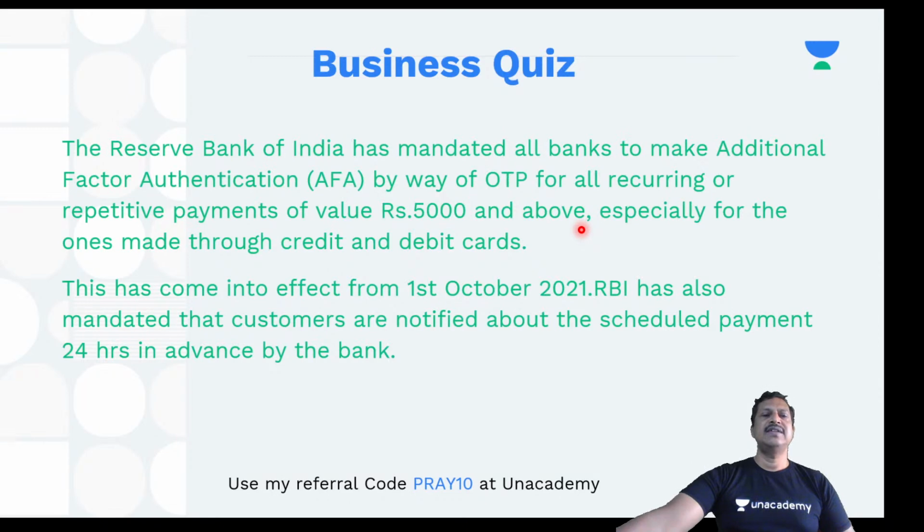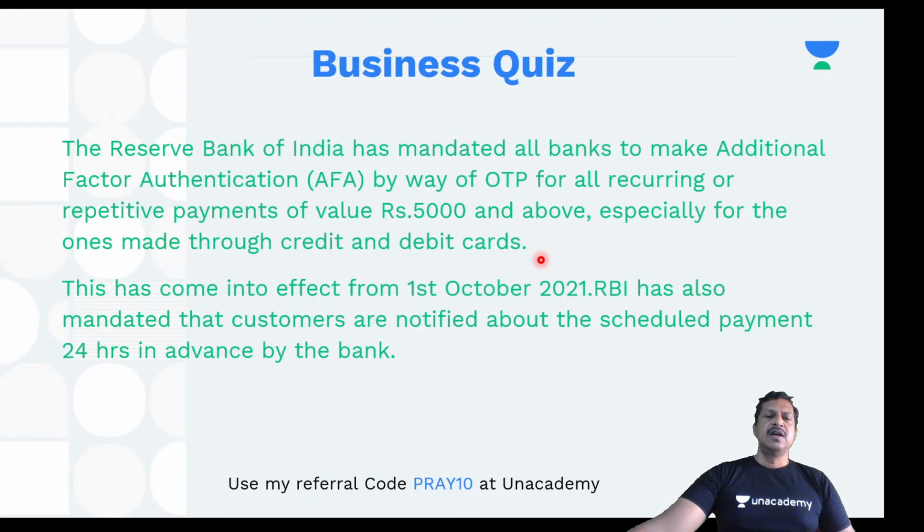So RBI has asked the banks for additional authentication through OTP, right? So recurring means it is not that it will simply be deducted from the account. It should be through OTP so that the person whose bank account the money is being paid from, he or she should know, especially for the ones made through credit and debit cards.